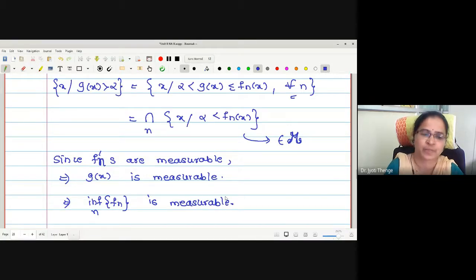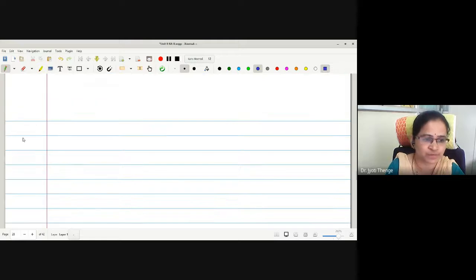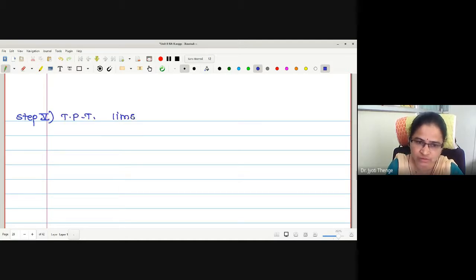Now what remains to prove? Step 5 and step 6. What does step 5 say? The limit superior: lim sup fn is measurable. What is the lim sup fn we have defined?